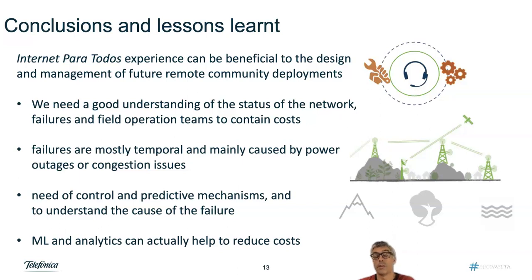Also, following the data-driven approach, we highlighted that machine learning analytics can actually help to reduce costs in the area or in general to improve the performance of the application used by the operation.